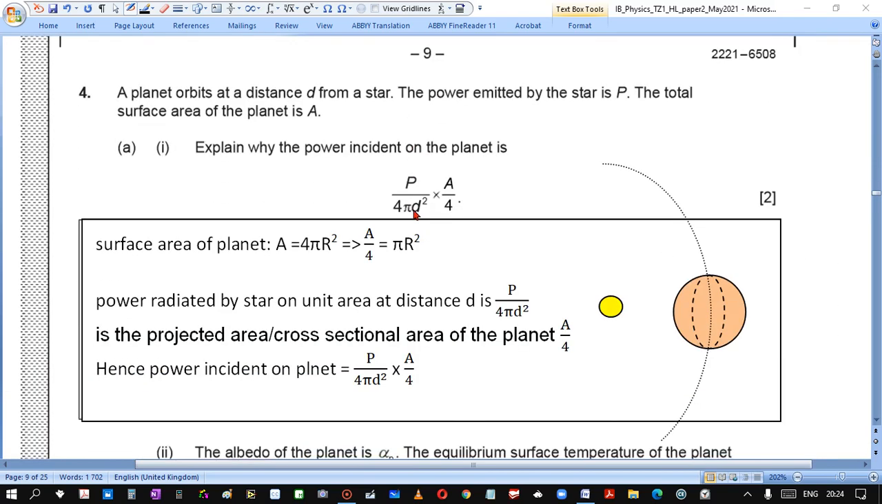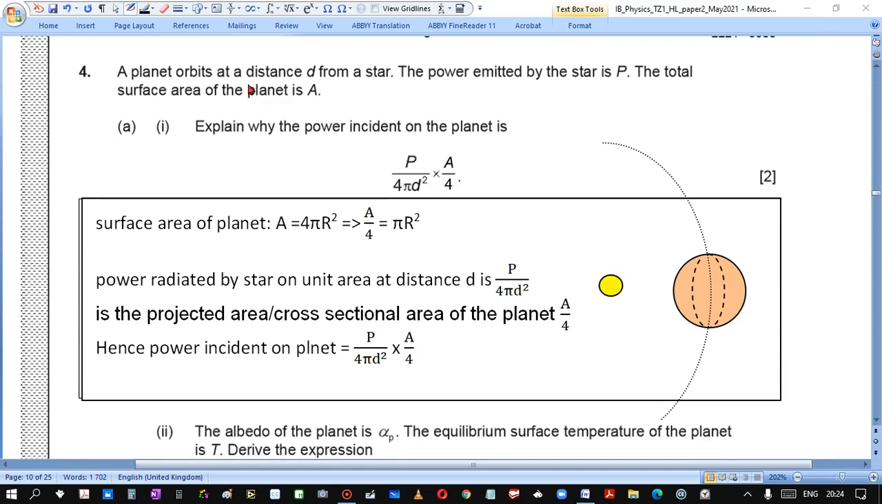Question 4. A planet orbits at a distance d from a star. The power emitted by the star is P. The total surface area of the planet is A. Explain why the power incident on the planet is this expression. Surface area of the planet